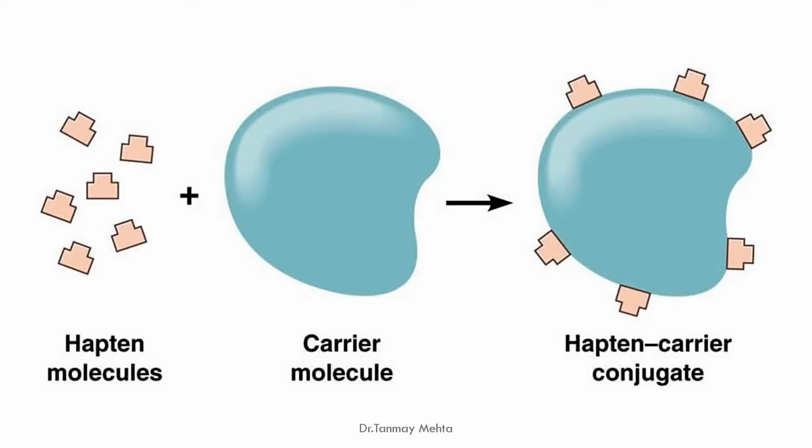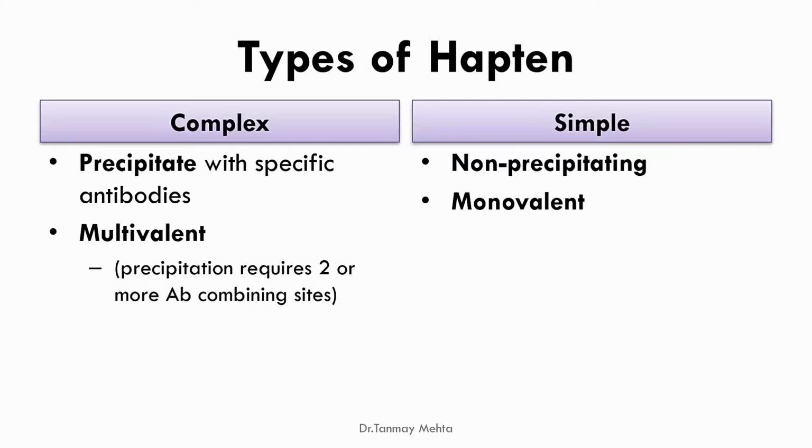Haptens are usually smaller size molecules. So if you want to make a hapten or incomplete antigen into a complete antigen, you have to make them big. So we do it by combining it with inert carrier molecules which do not take part in the reaction. And such hapten carrier conjugates are usually complete antigens.